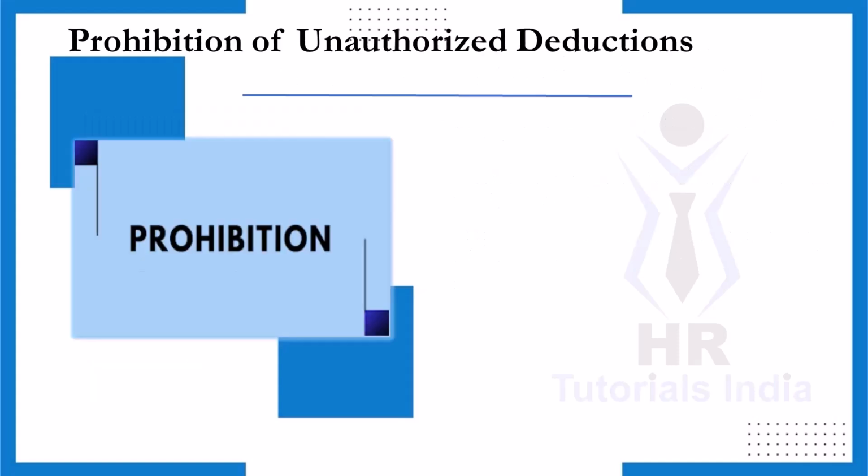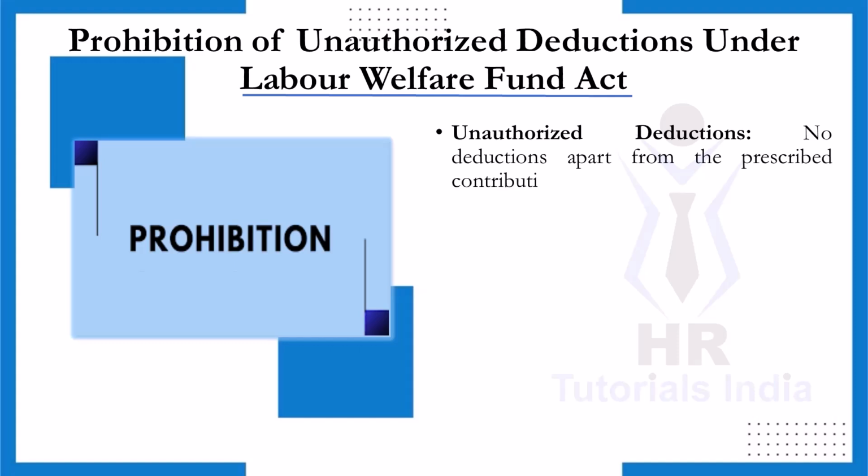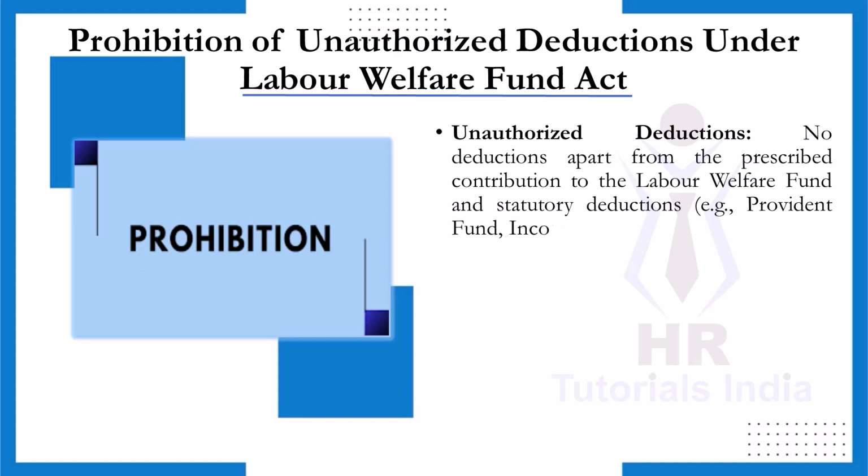Prohibition of unauthorized deductions under the Labor Welfare Fund Act. The Act is designed to protect employees from unfair wage practices. It explicitly prohibits unauthorized deductions from employees' wages, ensuring the workers receive their rightful earnings without unwarranted deductions. Here are the key points regarding this prohibition. Unauthorized deductions. The Act strictly forbids any deductions from employees' wages that are not expressly prescribed by the law. Only the following deductions are permitted: deductions specifically for the Labor Welfare Fund as mandated by the Act, and other mandatory deductions such as Provident Fund contribution and income tax.